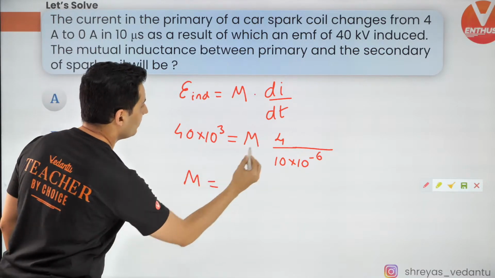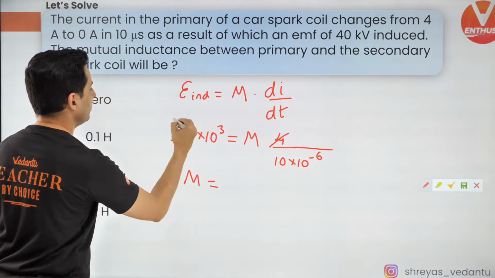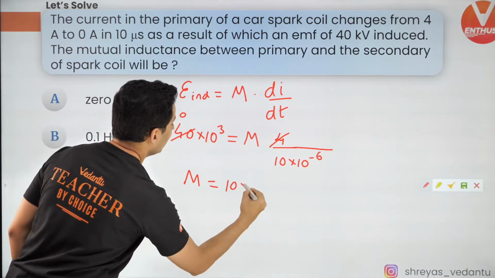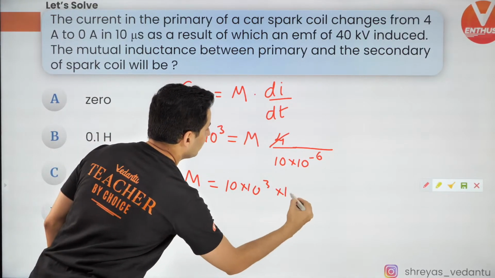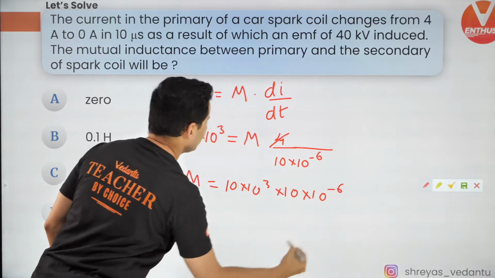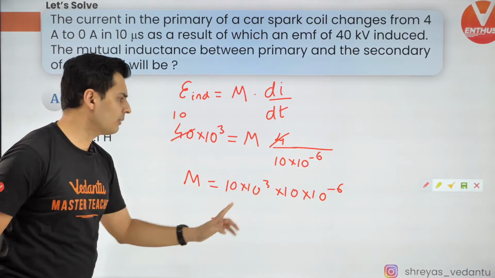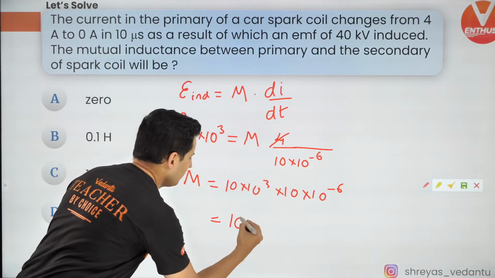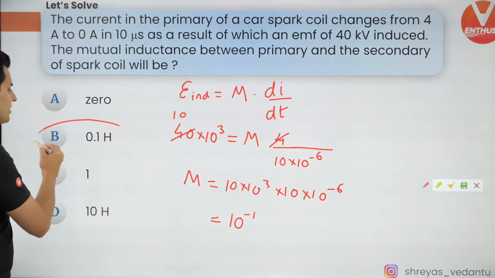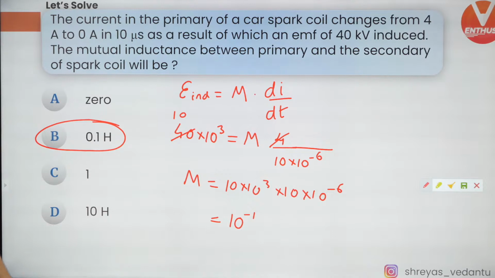So M is going to be this 4 and this 40 is going to become like 10. So 10 multiplied by 10 to the power 3 multiplied by 10 multiplied by 10 to the power minus 6, which is going to make it how much? 10 to the power 4, 10 to the power 5, 10 to the power minus 6. So 10 to the power minus 1 Henry, which is option B. Correct. Yes. I hope it is clear.